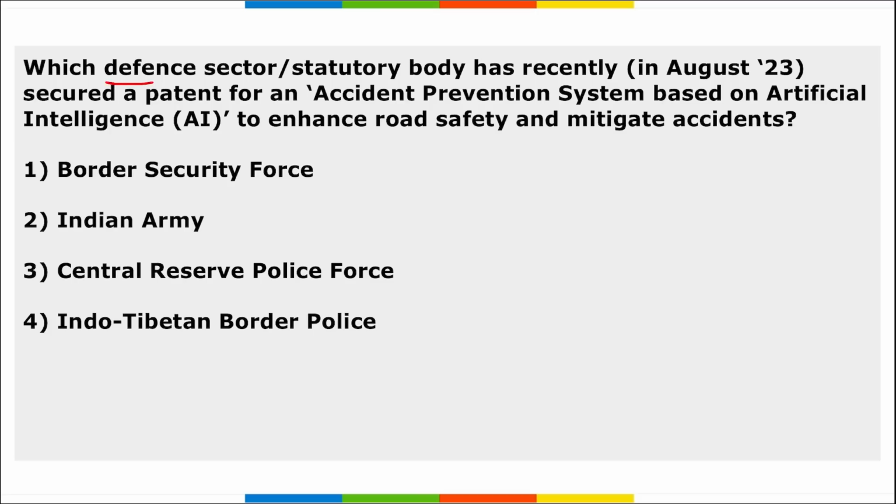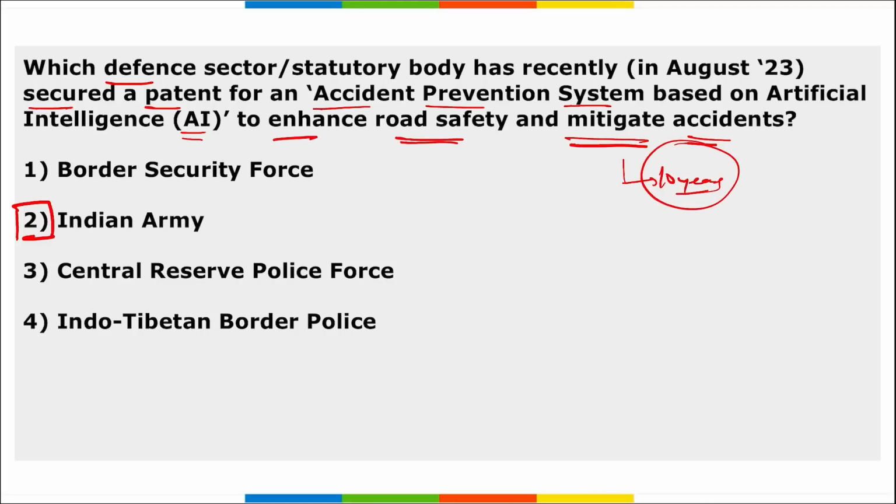Which defense sector has recently secured a patent for an accident prevention system based on artificial intelligence to enhance road safety and mitigate accidents? It is our Indian Army, correct? They secured a patent, and basically these patents are for 10 years, remember that. So Indian Army secured the patent for an accident prevention system based on artificial intelligence. This will enhance road safety and reduce accidents.